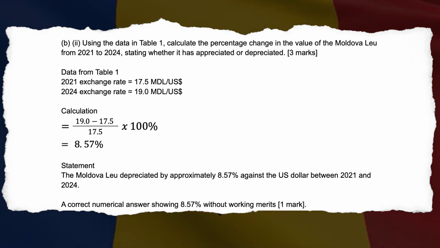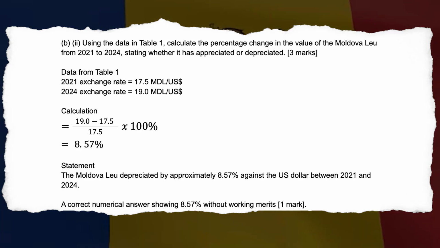B2. Using the data in Table 1, calculate the percentage change in the value of the Moldova lei from 2021 to 2024, stating whether it has appreciated or depreciated. 3 marks. Data from Table 1. 2021 exchange rate equals 17.5 MDL per US dollar. 2024 exchange rate equals 19.0 MDL per US dollar. Calculation.